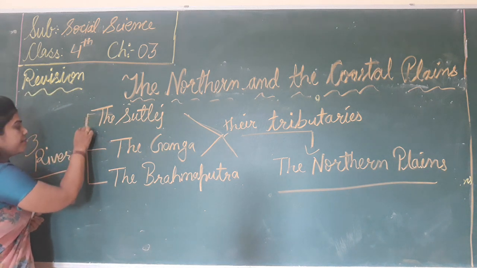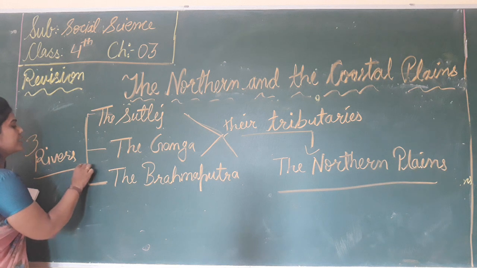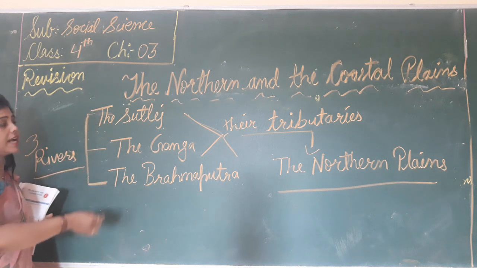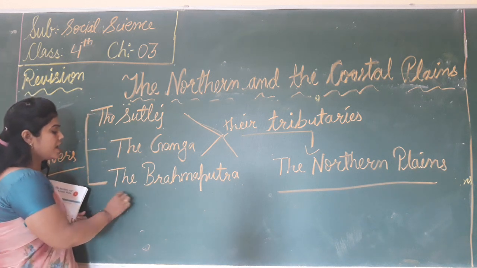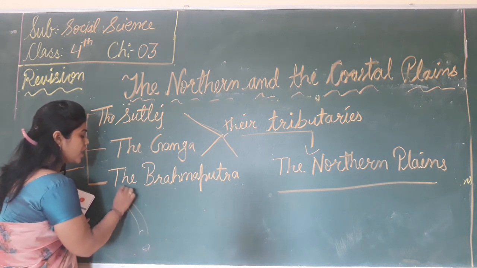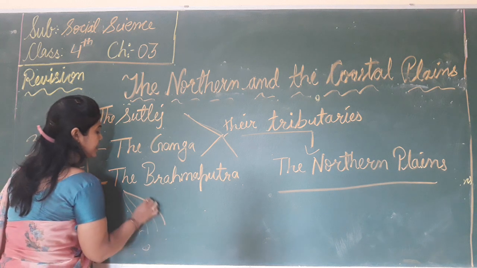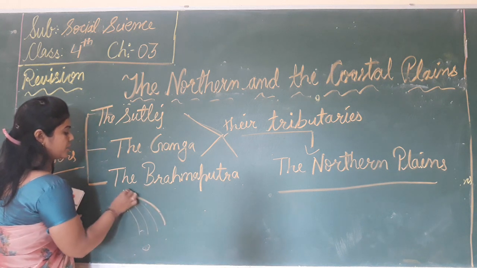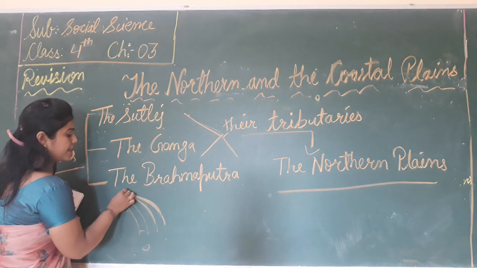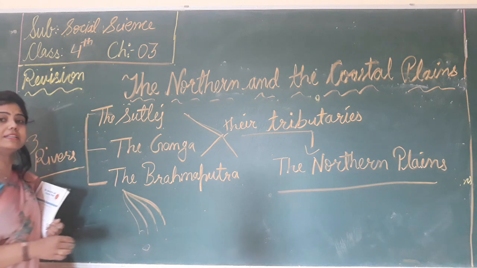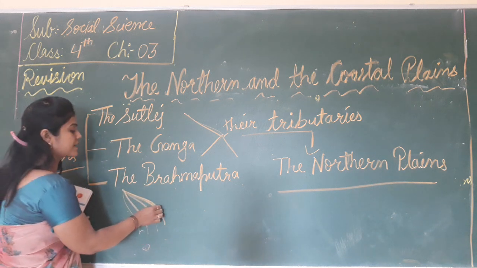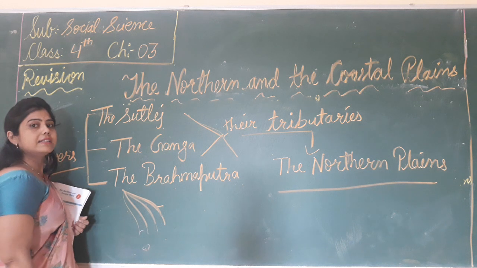So what do these rivers deposit? These are the Himalayan rivers that flow in the northern plain, and they bring sediments. In these sediments are rocks, minerals, silt and sand.